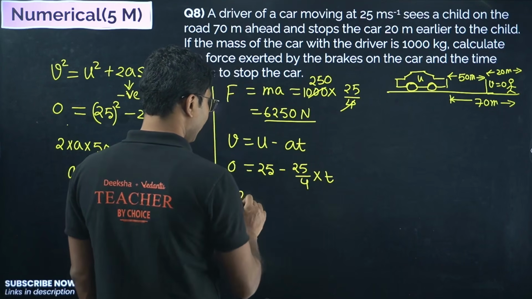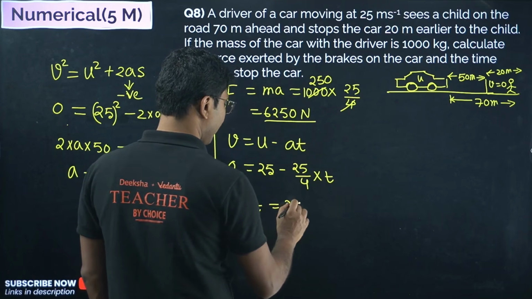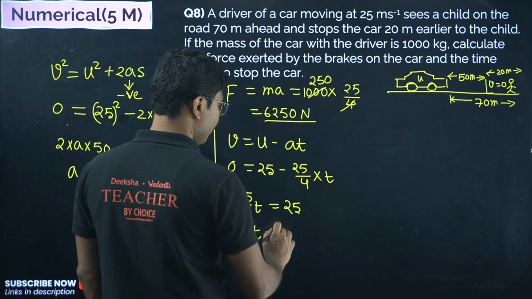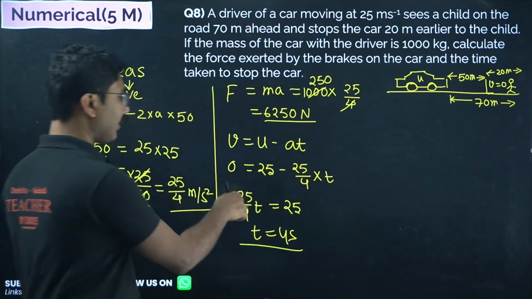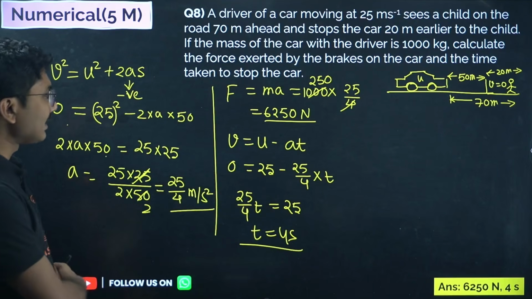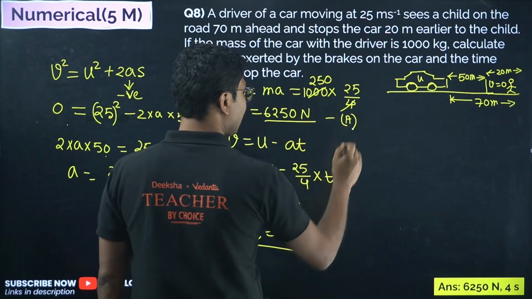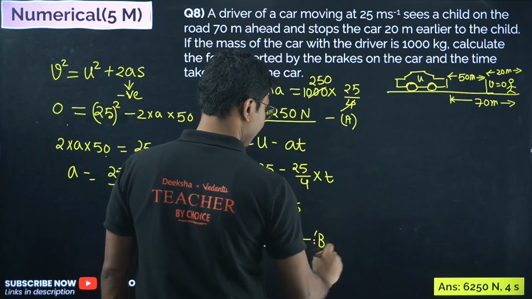So we get 25 by 4 into t equals to 25, or t equals to 4 seconds. 25 cancels, and we get t equals to 4 seconds. So the correct answer is 6250 Newton. This is our part A answer, and this is our part B answer.